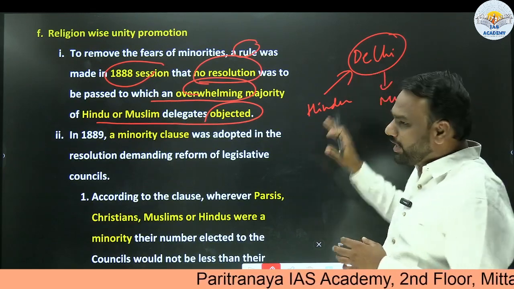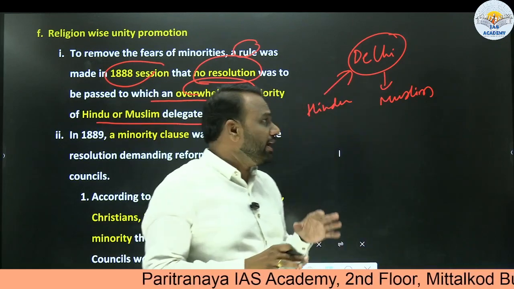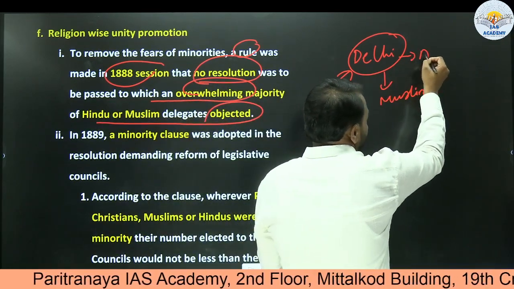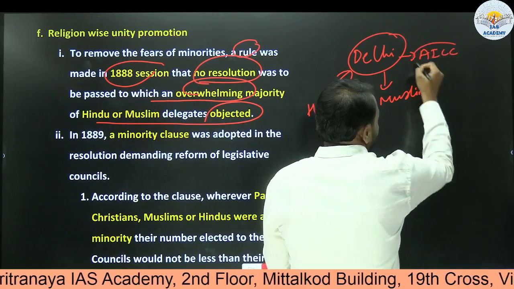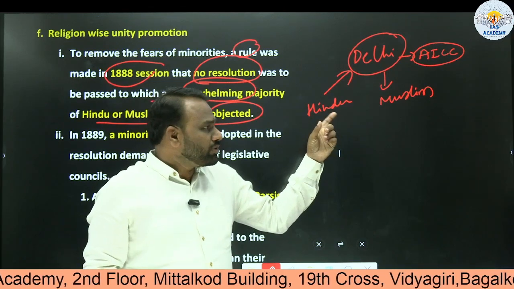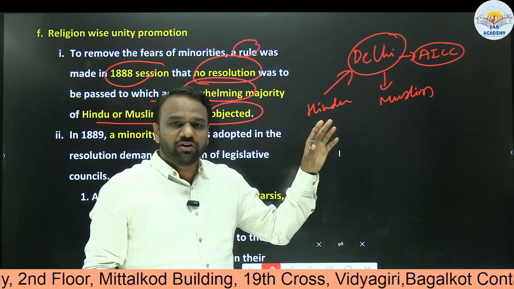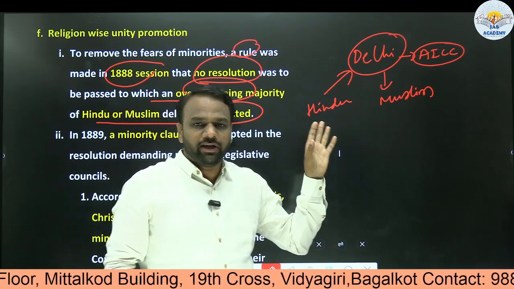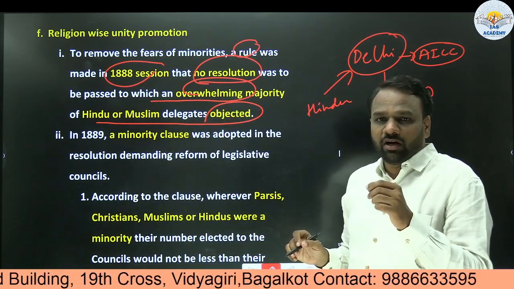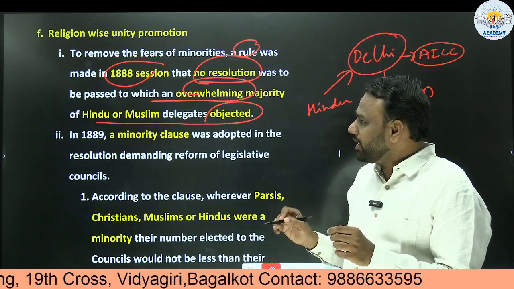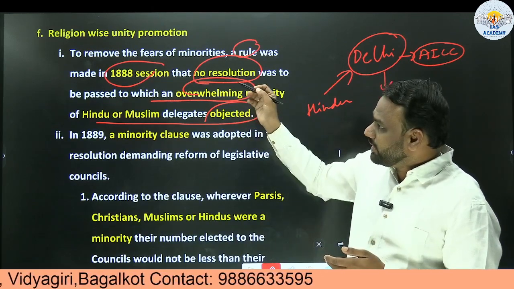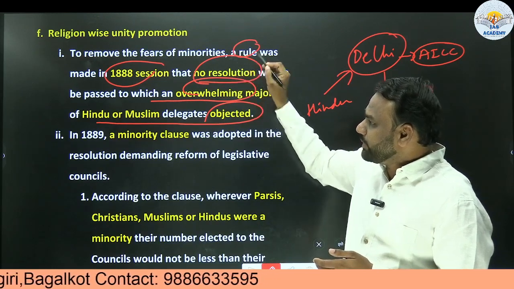When any kind of decision has to be taken here in the annual session, and if the majority of either the Hindus or Muslims objected to it, then such a decision will not be taken. It means the decisions taken in the annual sessions should not hurt the religious feelings of either Hindus or Muslims. In this way, religion-wise unity was also promoted.